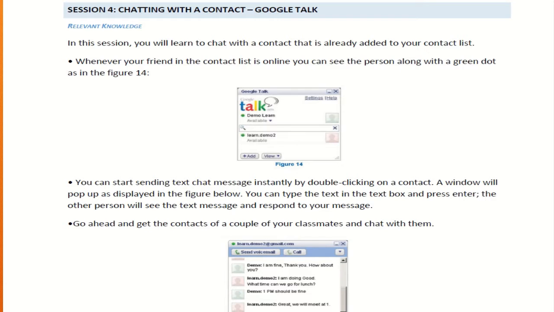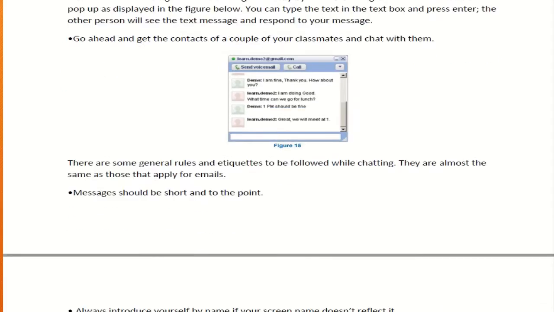And if the person is online, then that person's online indication is shown with what? A green dot. If you see the person with a green dot, it means that the person is online, and you can start sending text messages instantly by double clicking on a contact in the window. Then the window will display a pop-up window, as you can see in the figure, when you use Google Talk, and you can start talking about whatever you want to talk with them. So accordingly you can chat with the contacts.